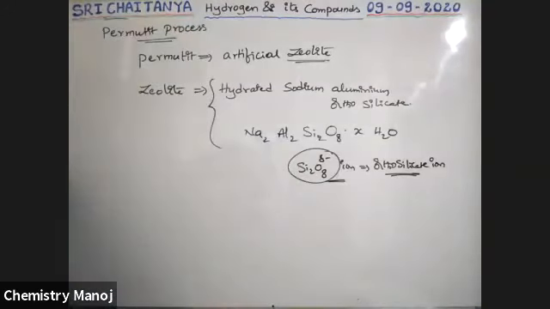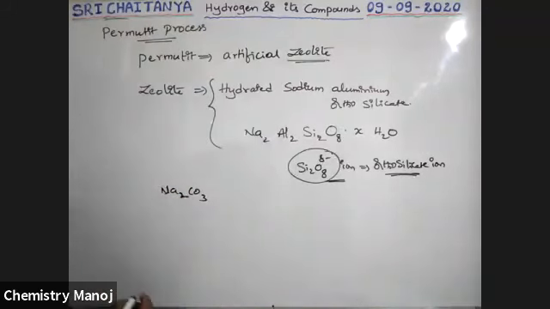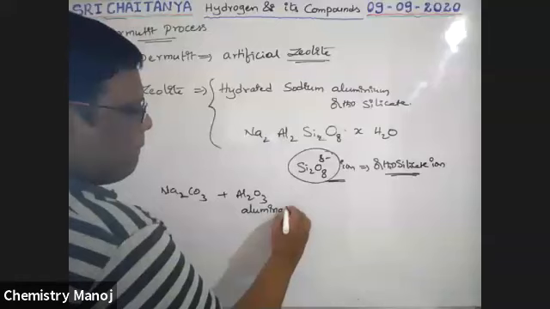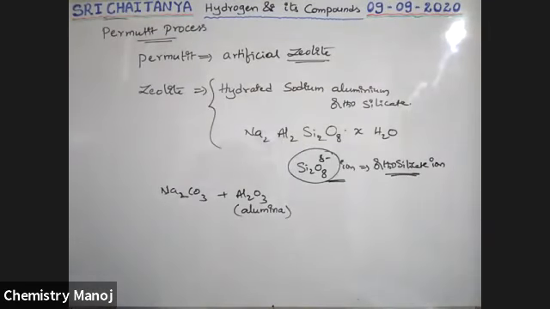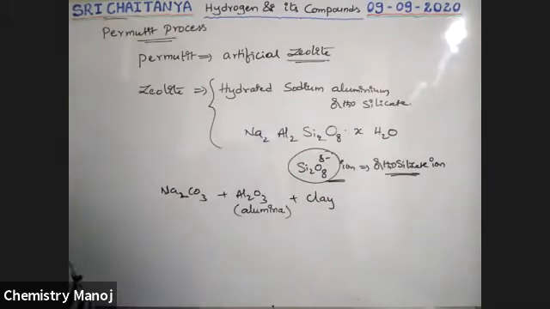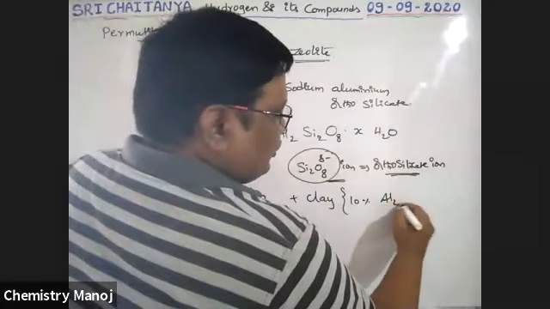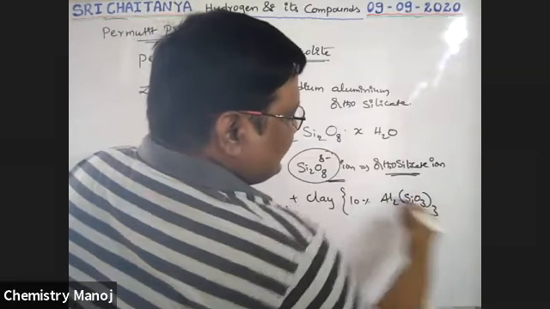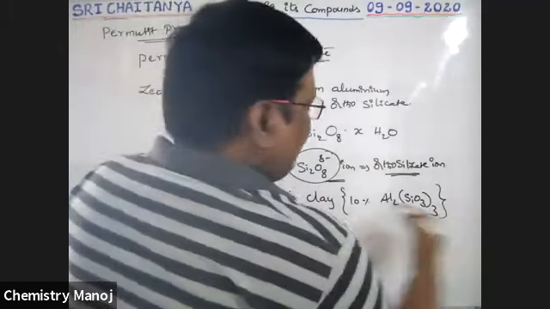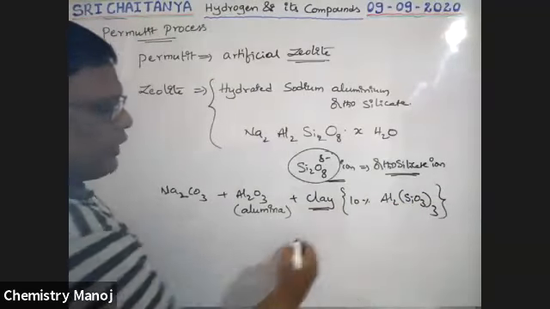See here, Na2CO3, sodium carbonate, reacts with Al2O3, which is nothing but alumina. Sodium carbonate reacts with alumina, plus clay. Clay is also a silicate. What is that clay? It is Al2(SiO3)3, aluminum silicate. It is also a silicate, boys. This is nothing but clay. So that clay, this one, all together on heating.